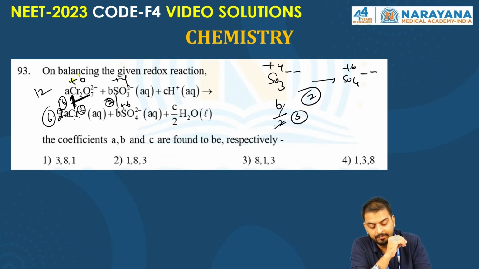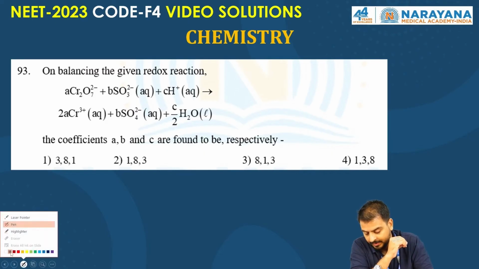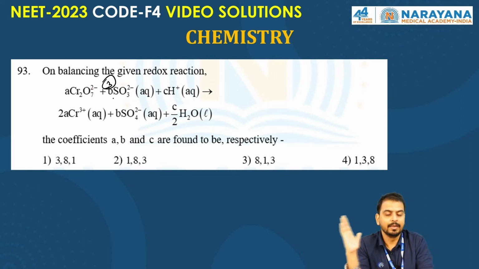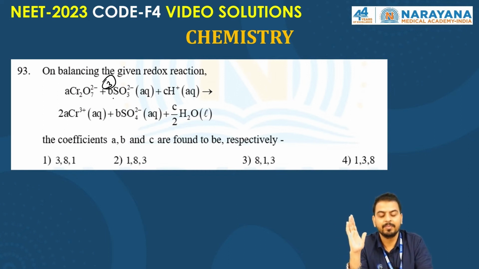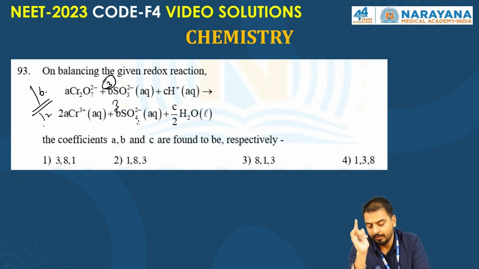Put 3 in front of SO3 2- and 3 in front of SO4 2-. So B is 3, right? Now how many oxygens? In the LHS, 3 into 3, 9, 9 plus 7, 16 oxygen. In RHS, how many oxygens are you having? 3 into 4, 12. So you need to add 4 water molecules.